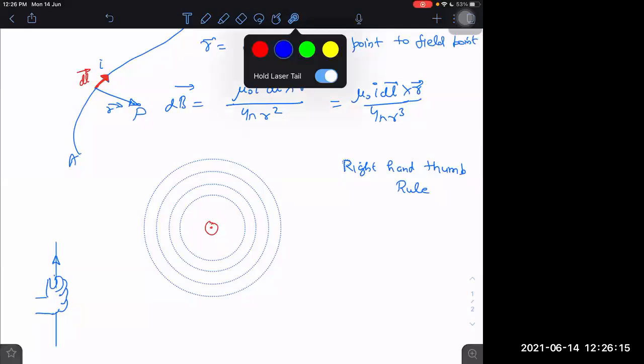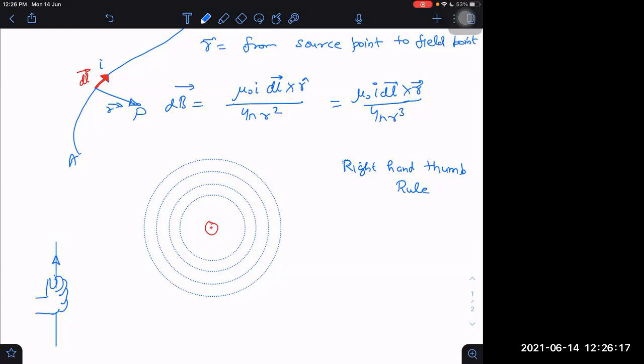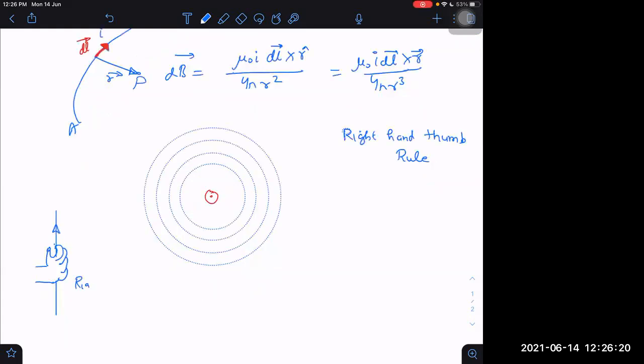Now, if this is the right hand, you can see it is the right hand. Thumb is pointing in which direction? Thumb will be pointing upwards, and fingers are curled in this way. I'm not able to make a nice thumb. Wait a second, let me try to do it better. Anyway, this is the thumb, and this thumb is pointing in the upward direction. Is it okay? Yes, sir.